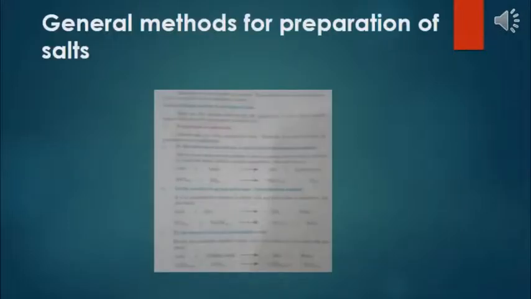Now here comes the preparation of salts. Salts may be water soluble or insoluble. The methods used for the preparation of salts are based on their solubility in water. General methods for the preparation of salts. So there are 5 general methods for the preparation of salts. 4 methods make soluble salts, but 1 prepares the insoluble salt. So here we'll discuss one by one in this slide.